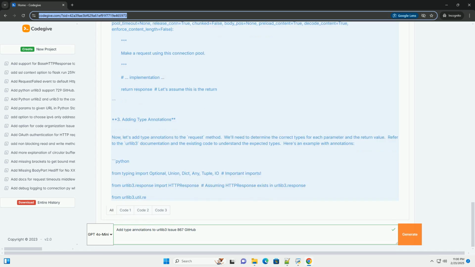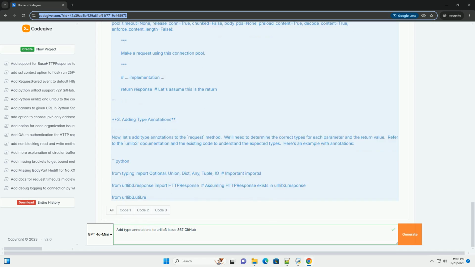Use existing type definitions. If urllib3 already has type definitions for its own classes, for example Retry, Timeout, HTTPResponse, use those instead of creating your own. Import them from the appropriate modules.